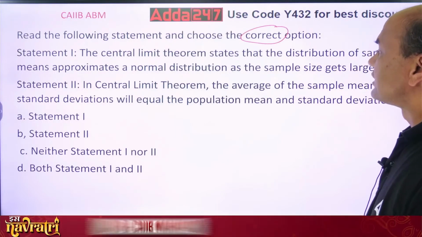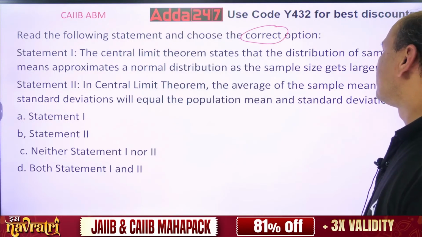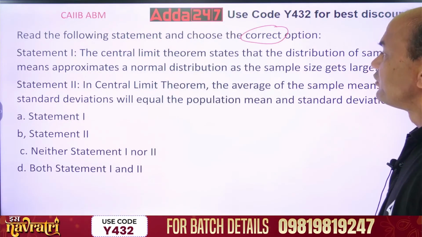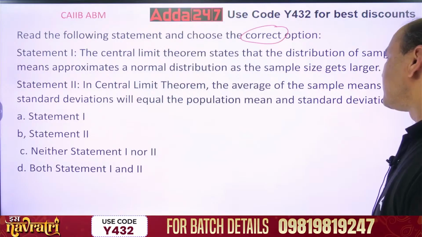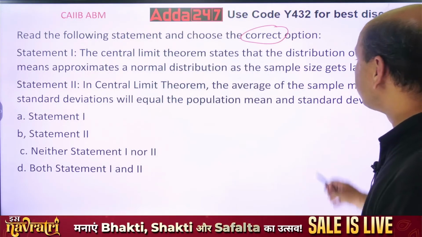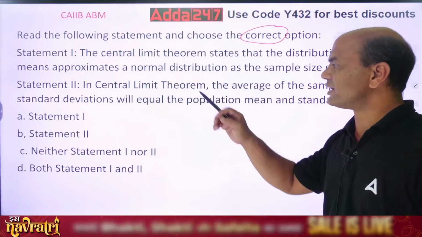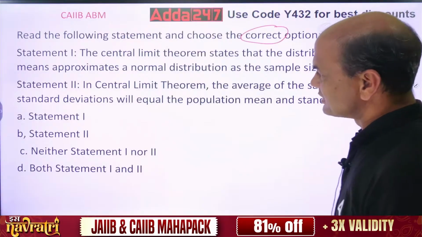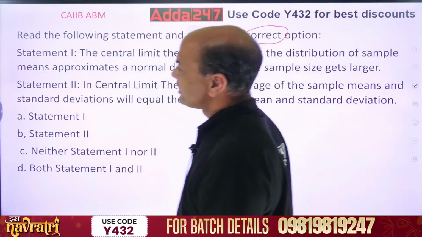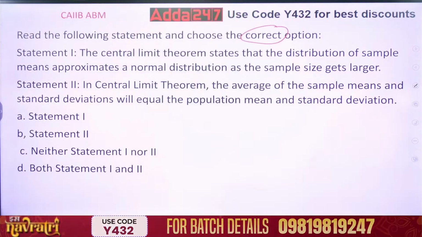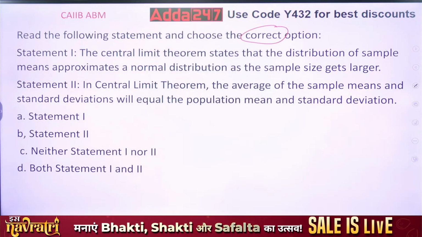In central limit theorem, the average of the sample means and standard deviations will be equal to the population mean and the standard deviation. Which is the correct one? What do you think in this? Very important. This case study comes in exam, almost every exam it is there.